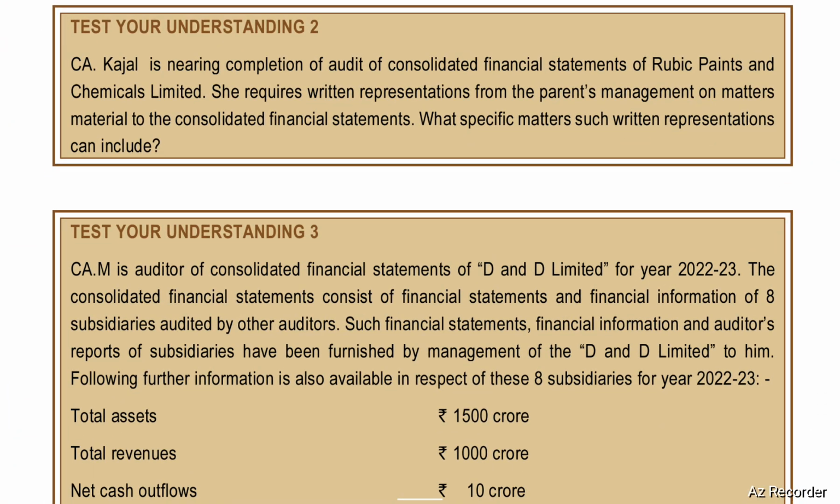CA Kajal is nearing completion of audit of consolidated financial statements of Rubik Paints and Chemicals Limited. She requires written representations from the parent's management on matters material to the consolidated financial statements. What specific matters should such written representation include?